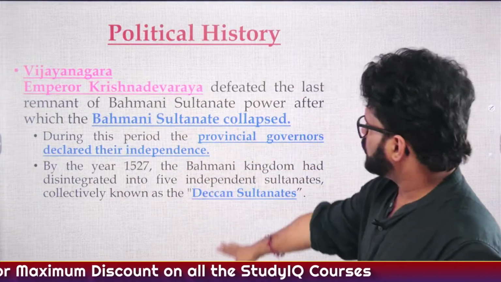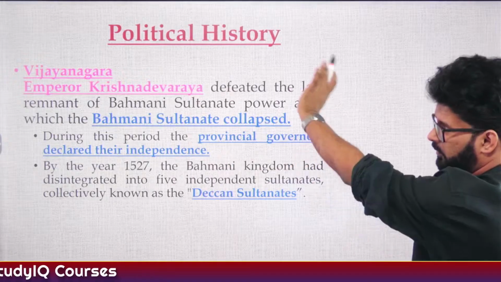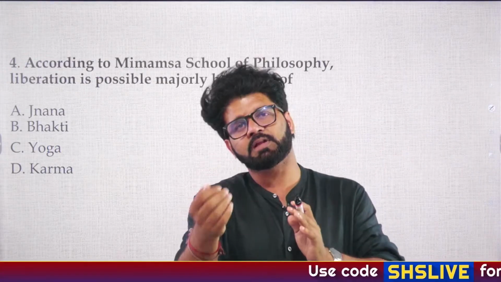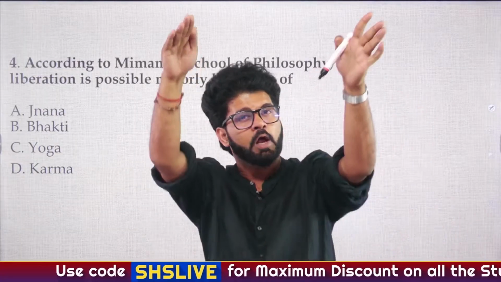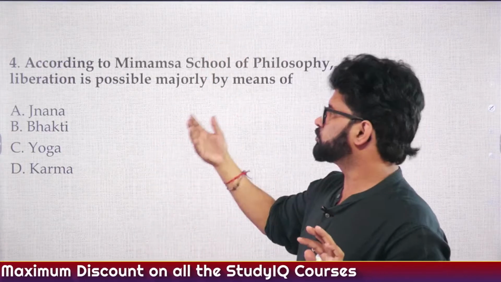Fine. So all these things are written here by the year 1527. We'll talk about the Deccan Sultanate in just a few moments. Hope you understood the chronology here. Now let's solve some more questions and then we'll go to theory. You don't have to read too much theory about Bahmani and the Deccan Sultanate. You have to understand the chronology, the important terms, the important ministers, and solve some questions.